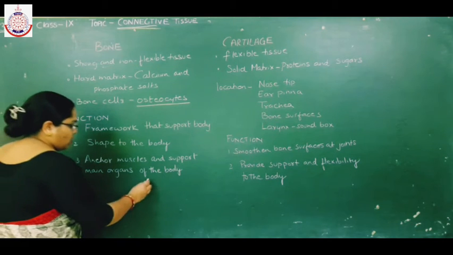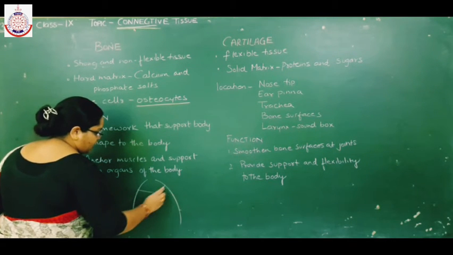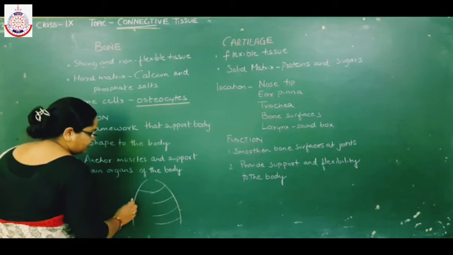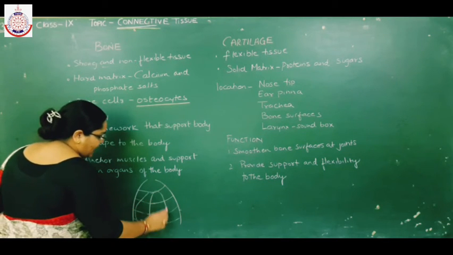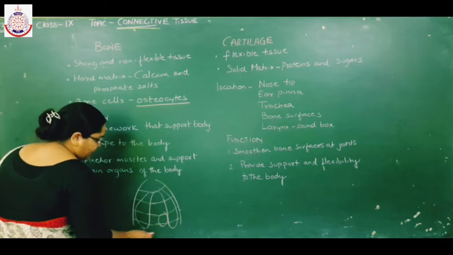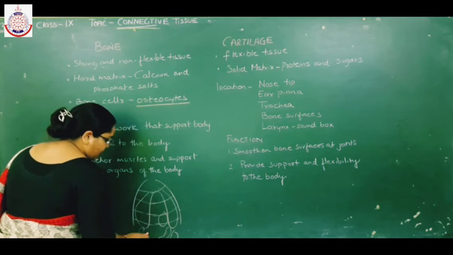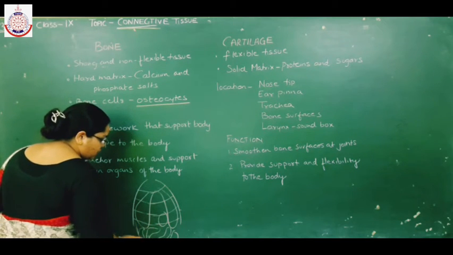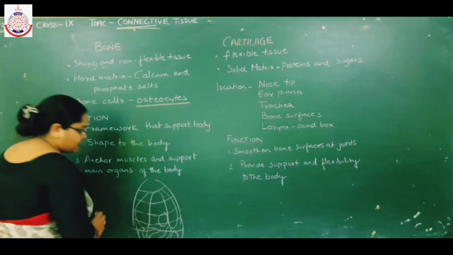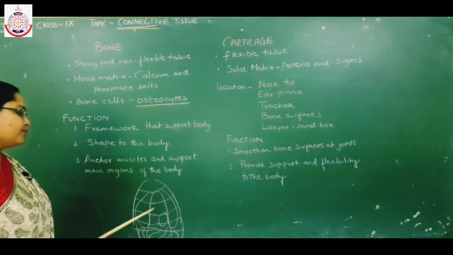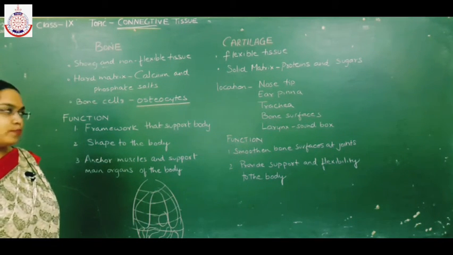Like your delicate organs, this is your rib cage. Now the rib cage protects all the delicate organs like lungs, heart, kidney, and your stomach, and here is your liver. So all these delicate organs are protected by the rib cage, or you can say bones.